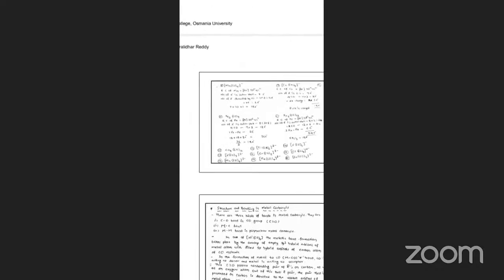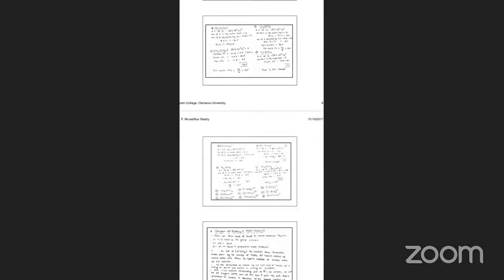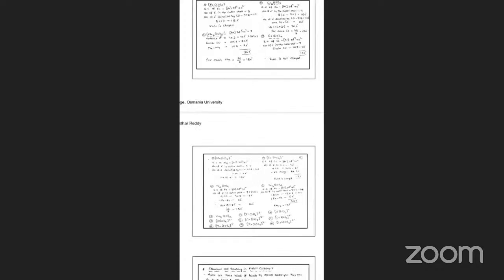All these complexes obey the 18 electron rule. That is, if they obey the 18 electron rule, that is stable. If they do not obey the 18 electron rule, that is the less stable complex. Okay, like that. This is the 18 electron rule. Those complexes that follow or obey the 18 electron rule are stable complexes. So many examples are there here.